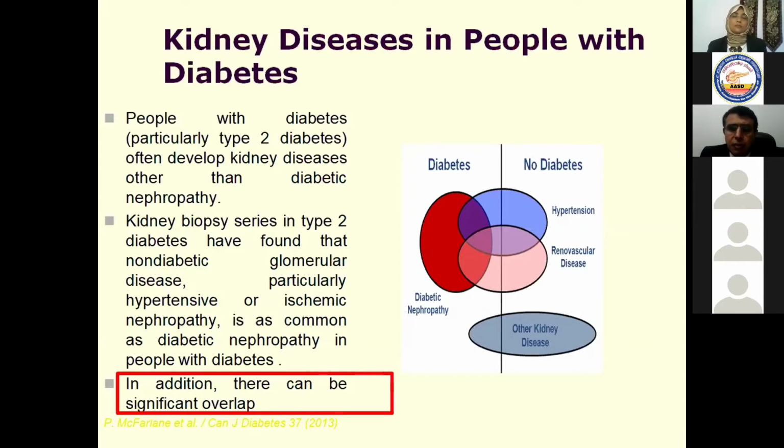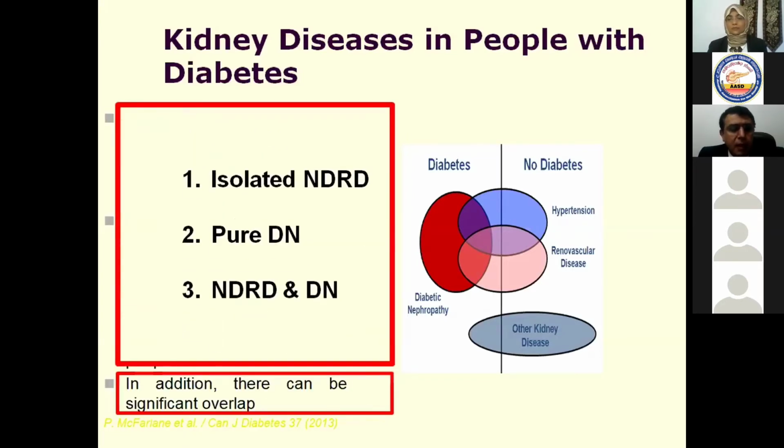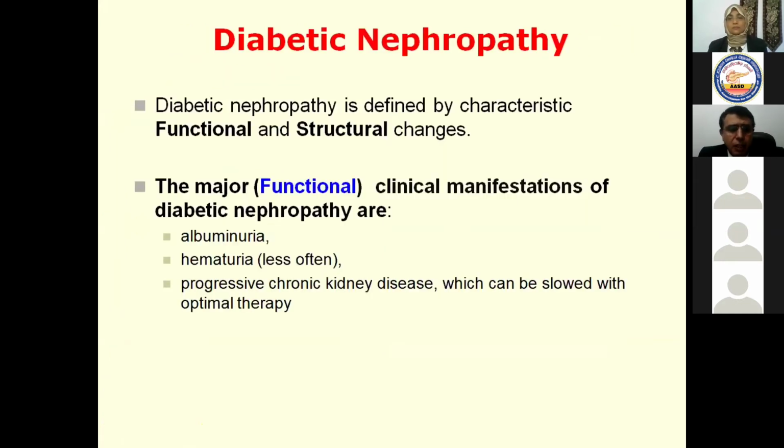You should search for other causes besides diabetic nephropathy for proper treatment and so as not to miss the case in your diagnosis. And if you have a combined element, you should search for that so that you can control diabetes and treat the other cause. So now we have isolated non-diabetic renal disease, pure diabetic nephropathy, and combined. Please don't miss the non-diabetic issue combined with diabetic nephropathy.